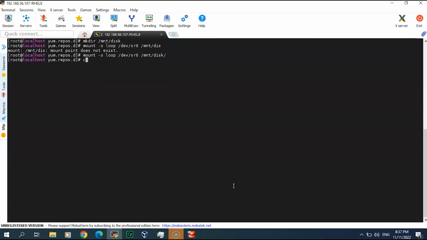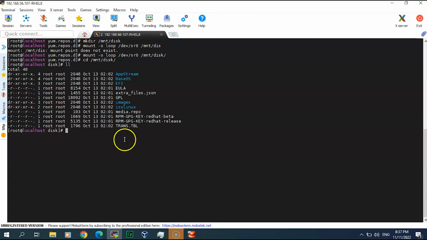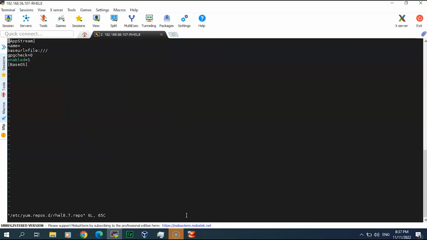Now we will see this. In /mnt/disk, we will see the AppStream and BaseOS. So let's take this path. This will be our path, /mnt/disk/AppStream. This needs to be configured, so where will we configure it? Sorry, it's not here. It's in /etc/yum.repos.d, the RHEL8 repo. This is the path. We will call it AppStream, and the path is like this.